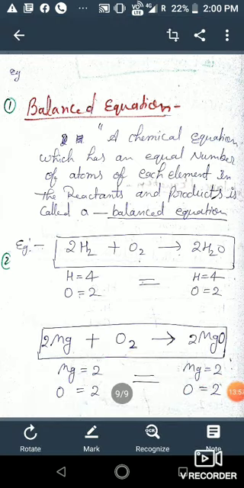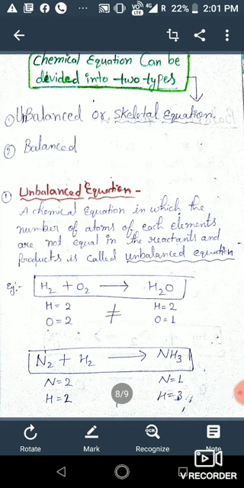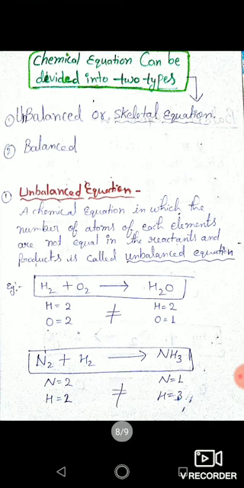So okay students, there are two types of equation, balanced equation and unbalanced equation. But students, balanced equation is more correct equation. If you have any unbalanced equation, you have to balance that equation.